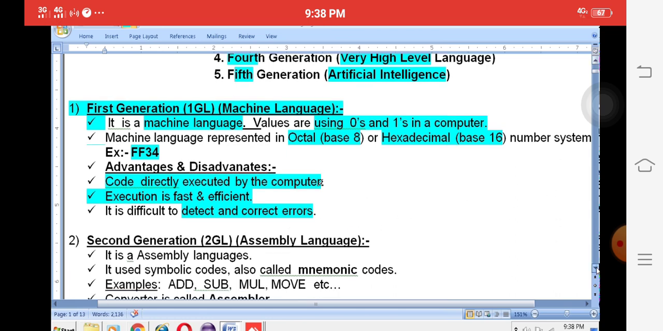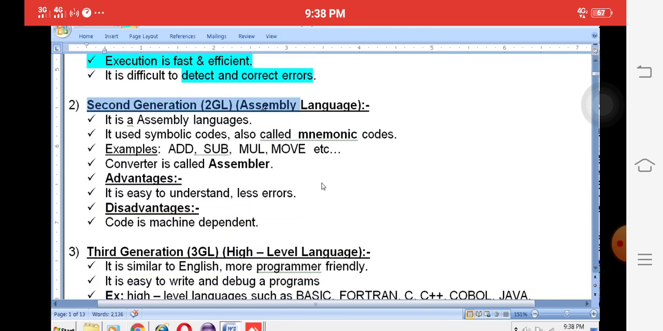In the second generation, we are discussing assembly language. Assembly language uses special symbolic codes called mnemonic codes. Examples are add, sub, mul. To convert we must have a mediator, a converter, that is called an assembler. The assembler is very important in the second generation because our English-like program is converted into machine language with the help of the assembler. The advantage is that it is easy to understand with fewer errors, but the disadvantage is that it is machine dependent.